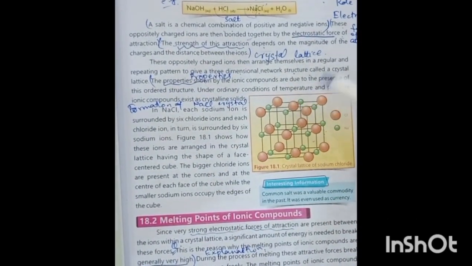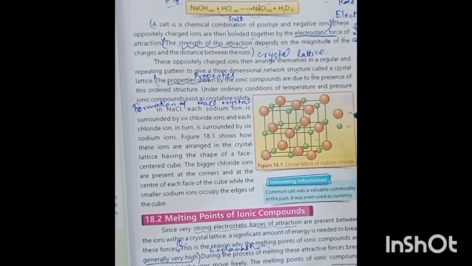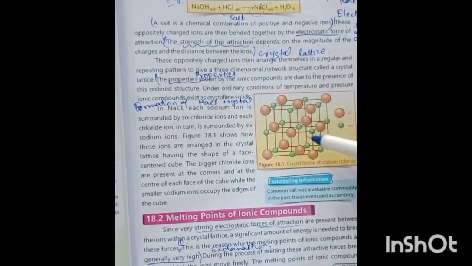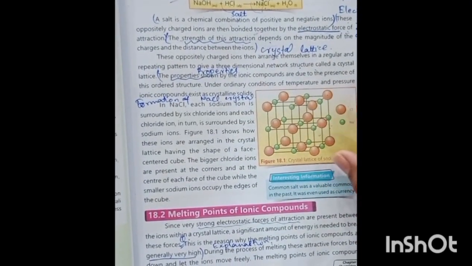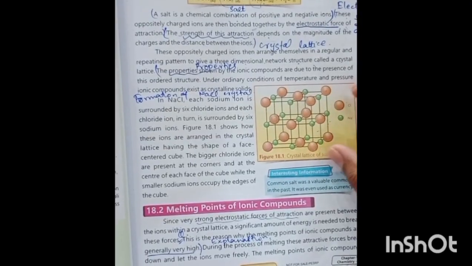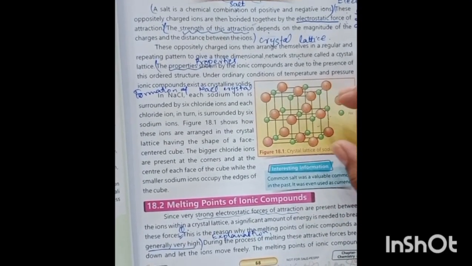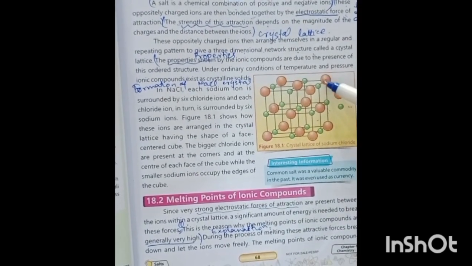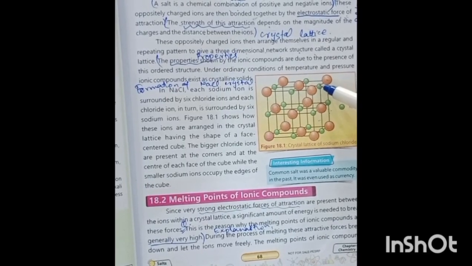For example, this is a crystal lattice of sodium chloride in which sodium and chloride ions are arranged in a three-dimensional structure, in which positive and negative charges are arranged in a regular pattern. The red color represents chloride ions and the green color represents sodium ions.